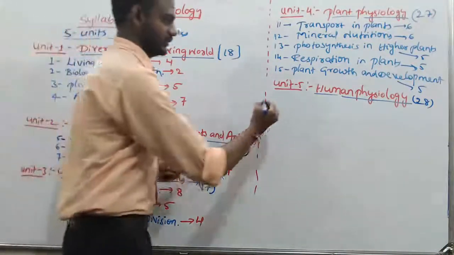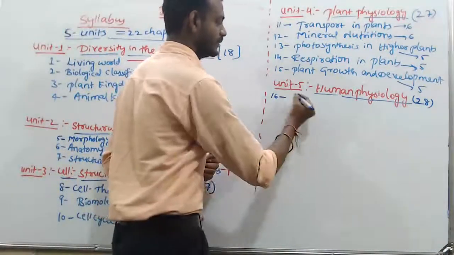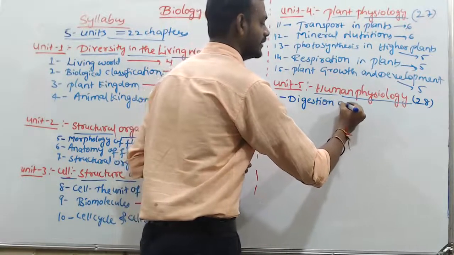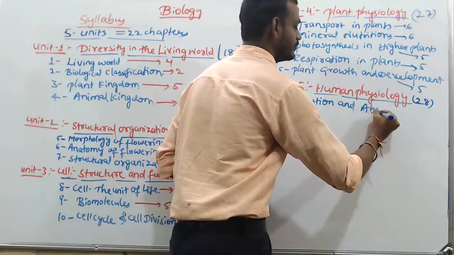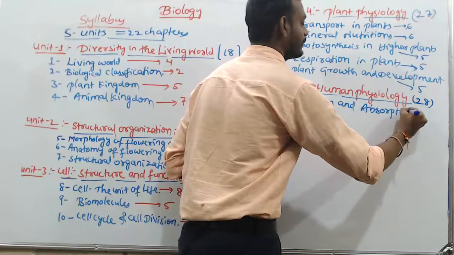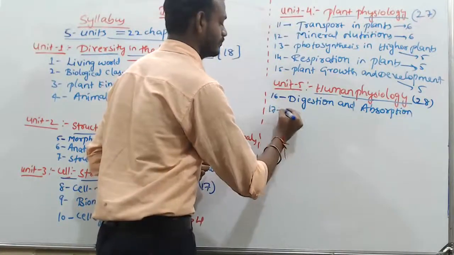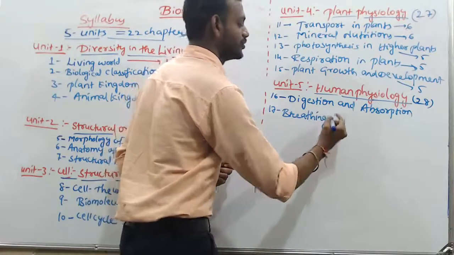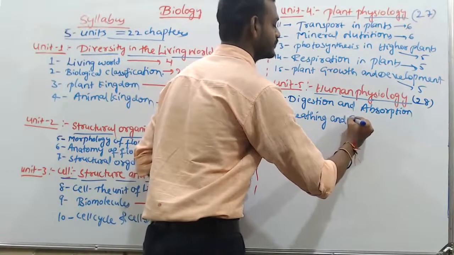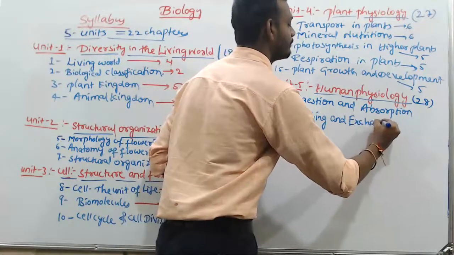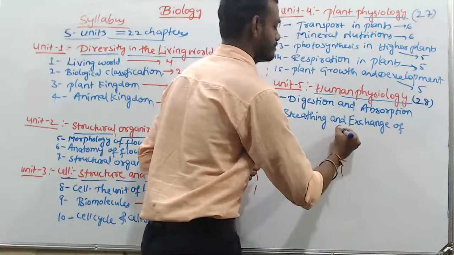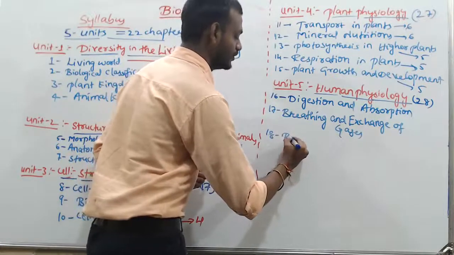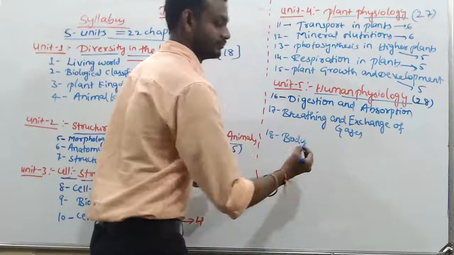The first chapter, the 16th one, is digestion and absorption, then breathing and exchange of gases, and body fluids and circulation.